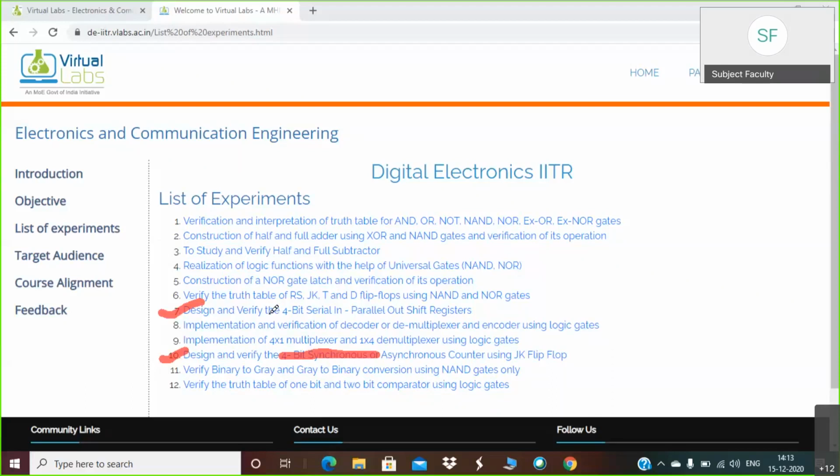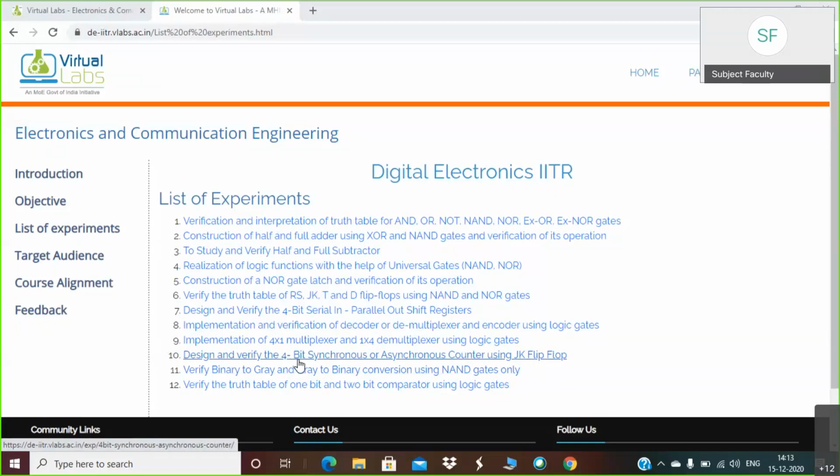Of course, we will see number 10 first. It is basically a design. I will click on that particular experiment, design and verification of 4-bit synchronous or asynchronous counter.